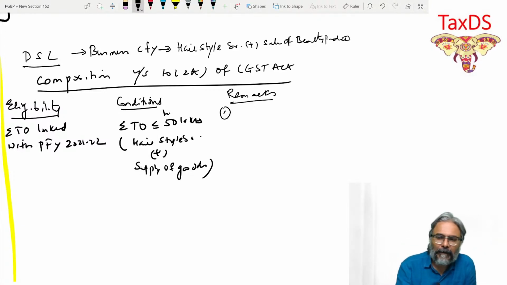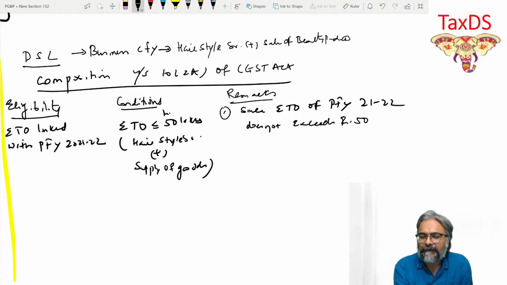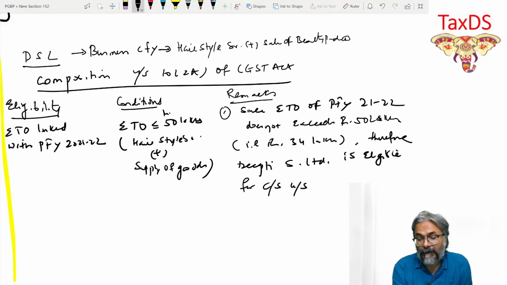Point number one would be that since the aggregate turnover of PF5 in the previous financial year 21-22 does not exceed rupees 50 lakhs, in the bracket you can write that is rupees 34 lakhs, therefore Dipti Service Limited is eligible for composition scheme under section 10(2)(a) for the financial year 22-23.